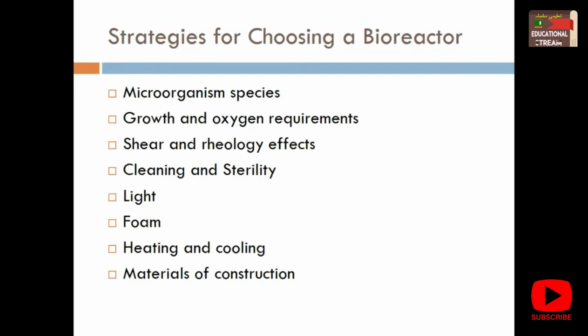But if you are using living organisms like mammalian cells or fungal cells, and even plant cells, they are fragile. They don't bear the extensive shearing of mechanical stirrers. Then obviously you have to choose some other kind of bioreactor. You can't choose the stirred bioreactor. So likewise, you are going to select your bioreactors.